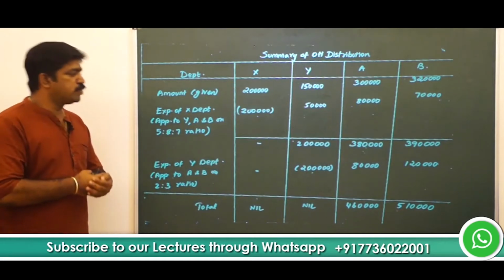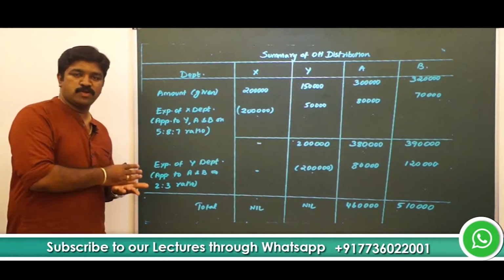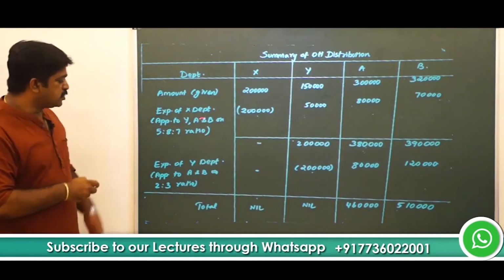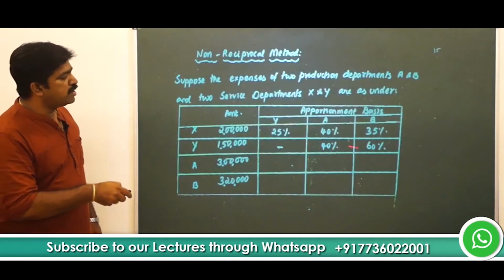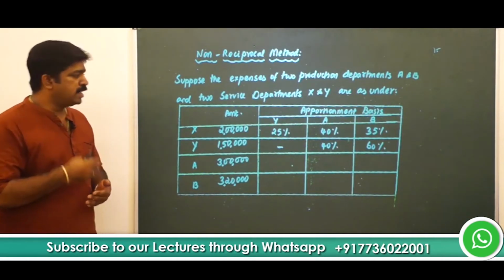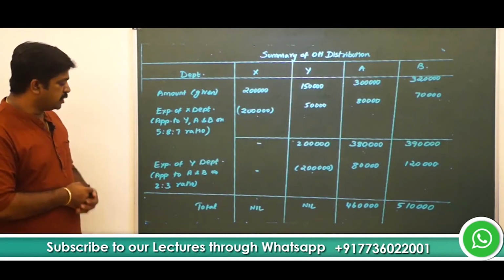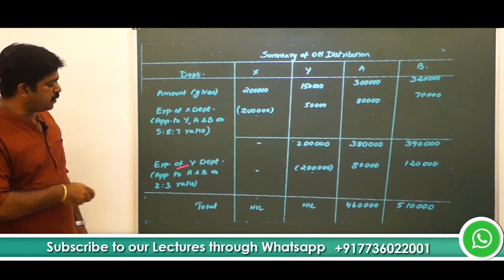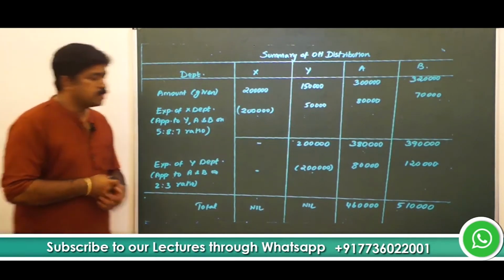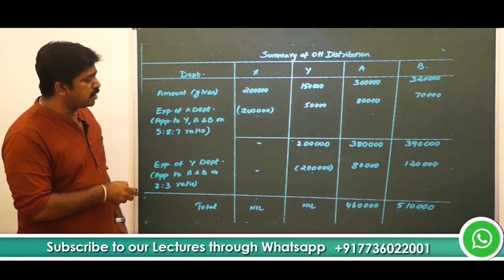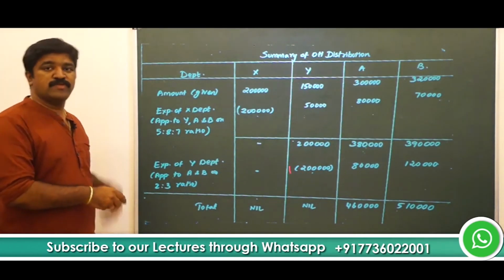Now it's time to apportion the expenses of service department Y to production departments and not to another service department because it is non-reciprocal. So we will apportion the expenses of department Y on what ratio? Question says 40%, 60% to departments A and B. That 40%, 60% can also be expressed as a ratio of 2:3. Okay. So expenses of Y department can be apportioned to departments A and B on the 2:3 ratio. So what is the expense? 1,50,000 plus 50,000, 2 lakh. So this got to be apportioned, right? So we will deduct it. Minus 2 lakh, or we'll indicate with a minus sign so that we don't carry it forward.